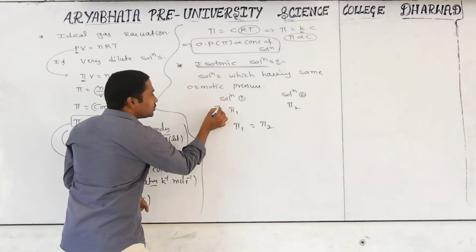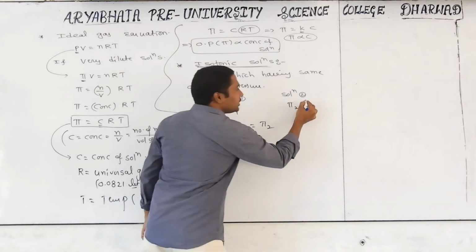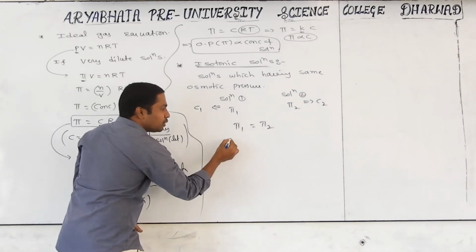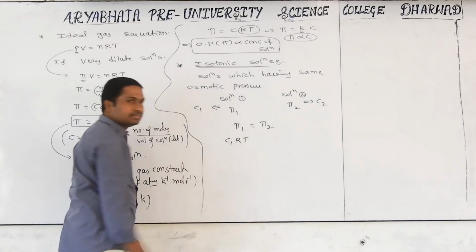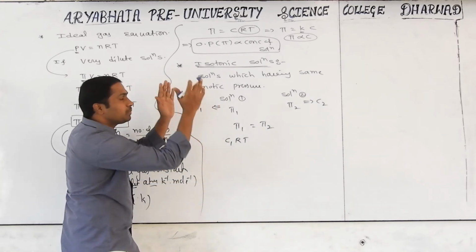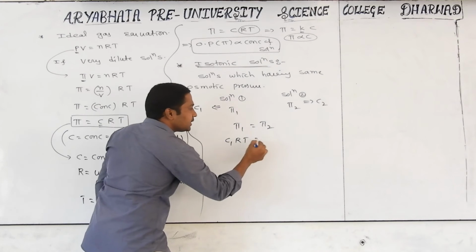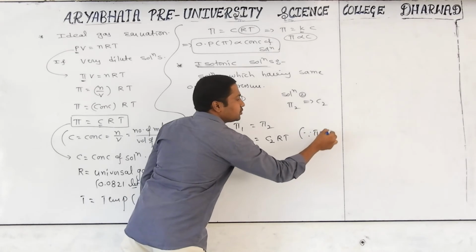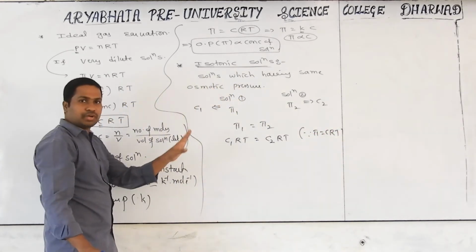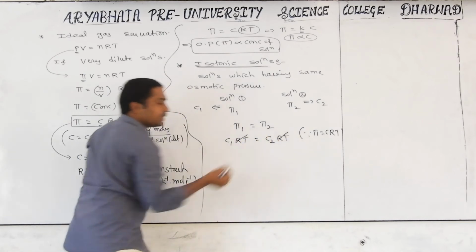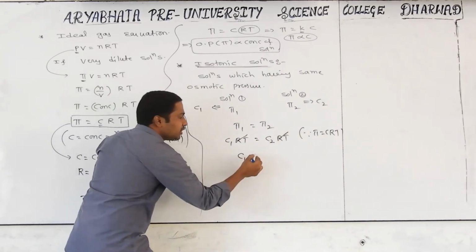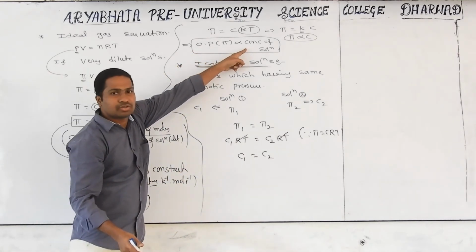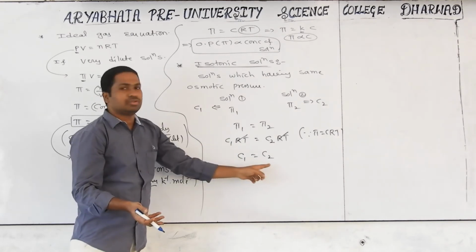The first solution concentration is C1 and the second solution concentration is C2. If pi 1 is equal to pi 2, what comes? C1 into RT, which does not change because both solutions are at the same temperature, equals C2 into RT, because pi is equal to CRT. Substituting, RT cancels, and we get C1 is equal to C2. Just now I told you osmotic pressure is directly proportional to concentration: same osmotic pressure, same concentration.